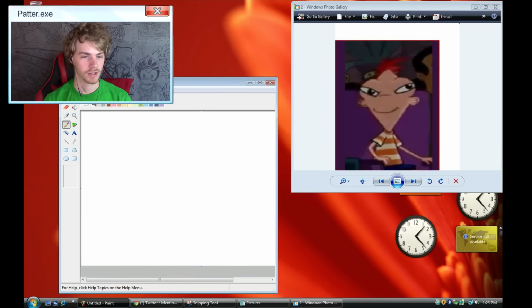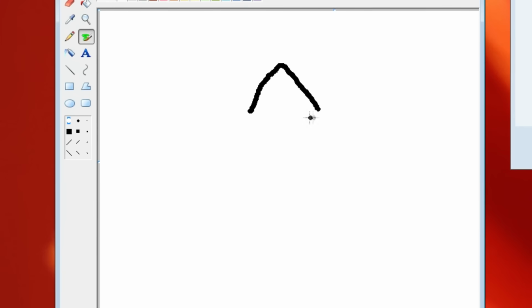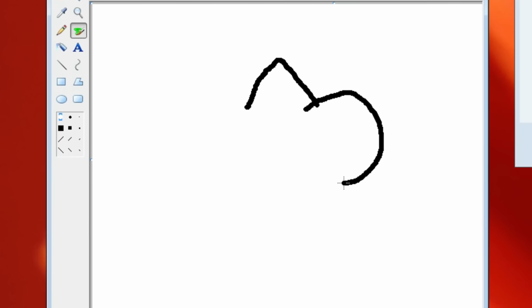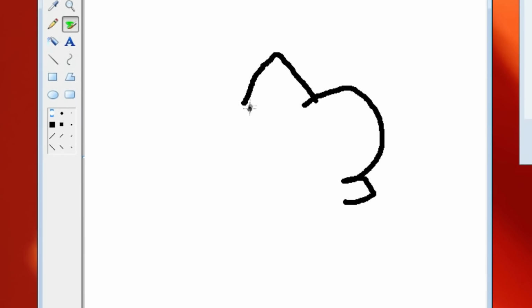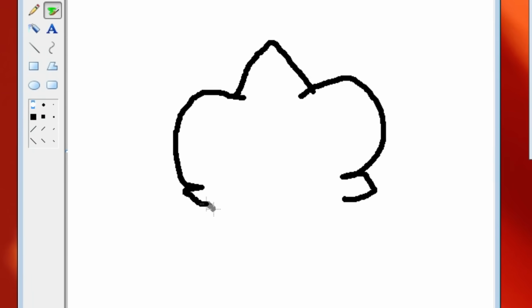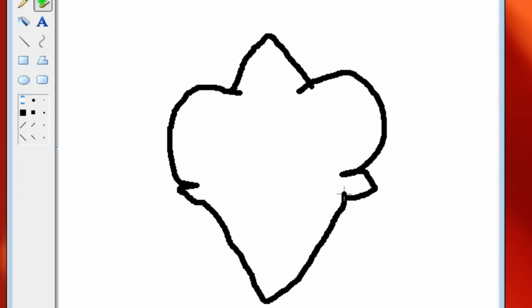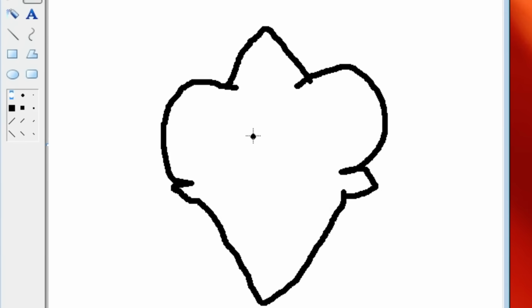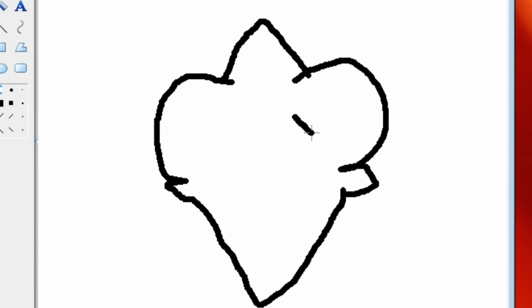Let's do it. Alright, we start off with the outlines as normal. And we're gonna start off with the general head shape. I was once an artist on DeviantArt. Granted, I always used line tools, and I always sucked at freehand. So please keep that in mind as we go about our wonderful drawings.